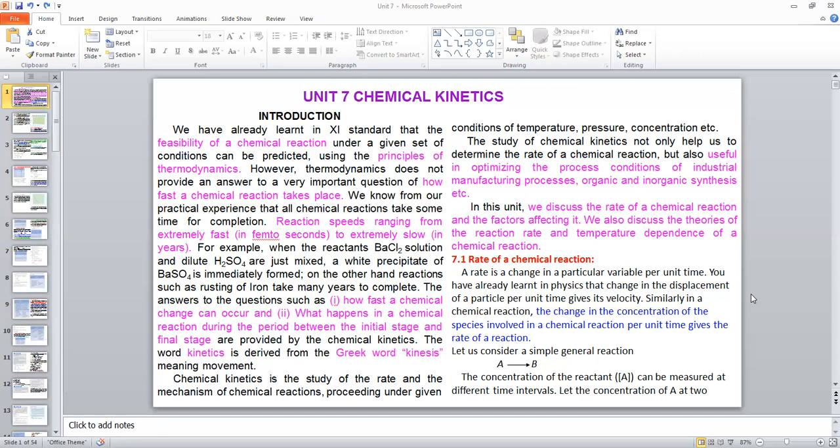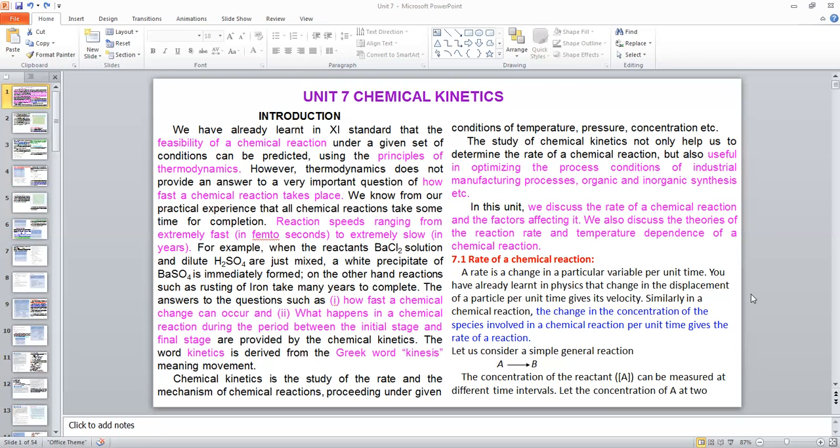In this chapter, we can study how fast a chemical reaction can occur, and what happens between the initial and final stage of a reaction, and so on. Okay, then the topic chemical kinetics.